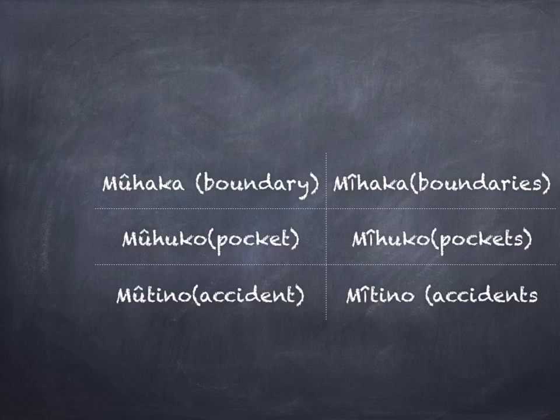Then we have a single pocket referred to as mohuko, while two or more pockets are known as mehuko. Singular, mohuko, plural, mehuko. Then a single accident is known as motino, while many accidents are referred to as metino. Motino for singular, metino for plural.